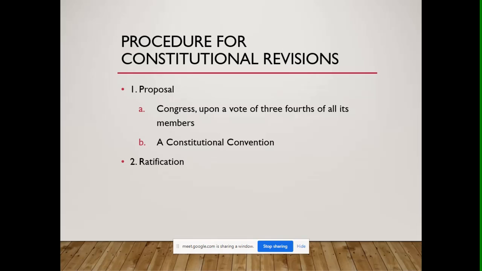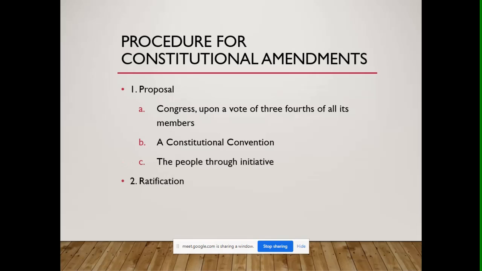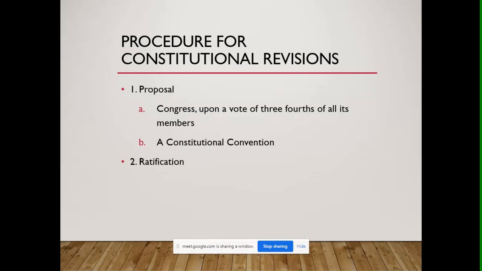But if you look at this, the people's initiative is not present in revisions. So people's initiative can only introduce amendments but not revisions. But similarly, either amendment or revision requires ratification.